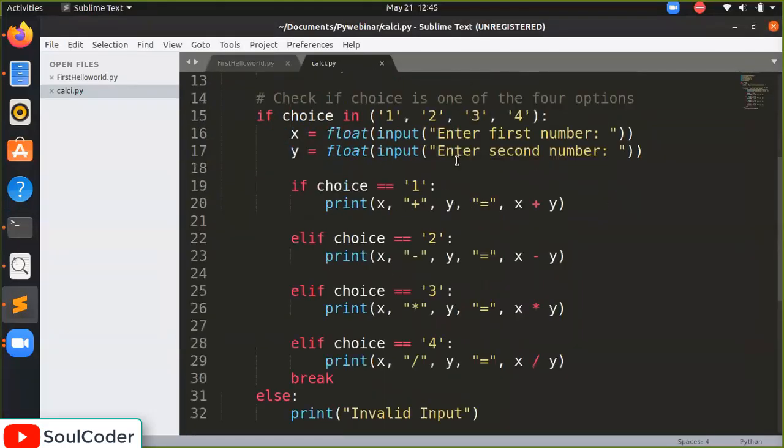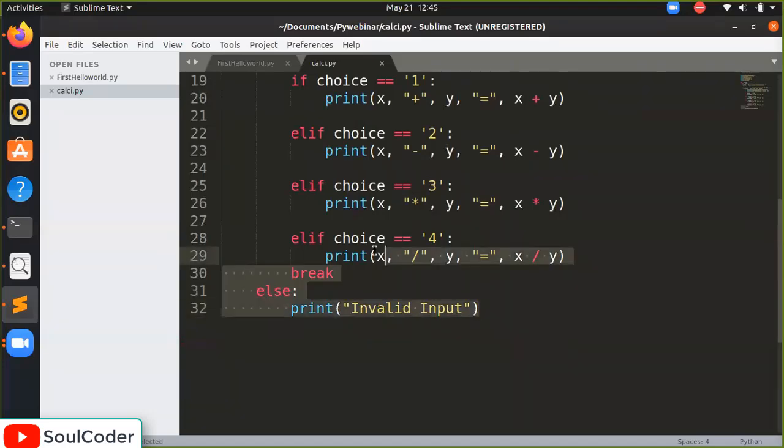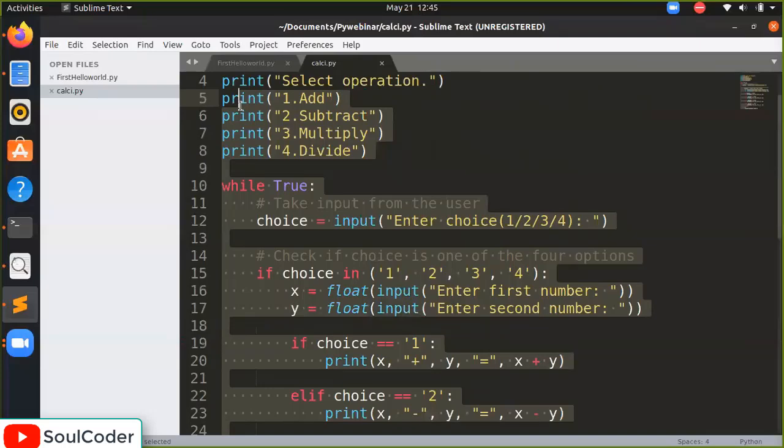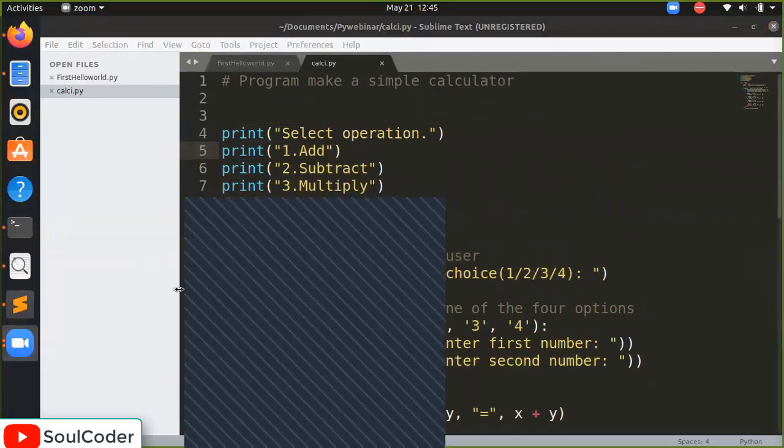I hope the program is clear to you. I will send you a copy of this program. Okay, let's see if anyone has any doubt. Does anyone understand this properly? So let's move toward the slides.